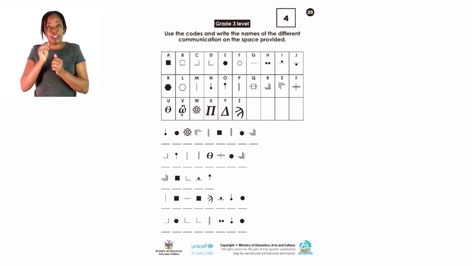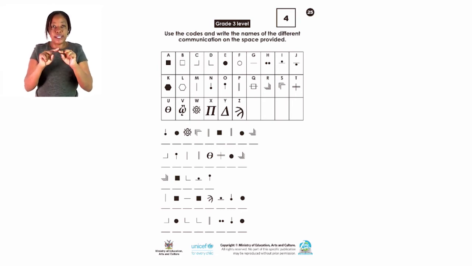You use the codes and write the names of the different communication tools on the space provided. We have a lot of communication tools that we use, and the codes are given to us on the alphabets. We use those codes to get the word which is correct, and that word should be a communicating tool. Each alphabet has a code. Now let's take the first one together and see the example.